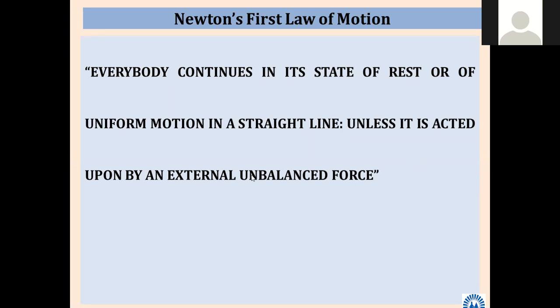So what does it mean, everybody is having a particular tendency? प्रत्येकामध्ये एक टेंडन्सी असते. In all bodies there is one tendency. What is that? If that body is in motion, so inertia in Marathi is called जडत्व. If you have studied in Marathi medium, in between I will use Marathi.